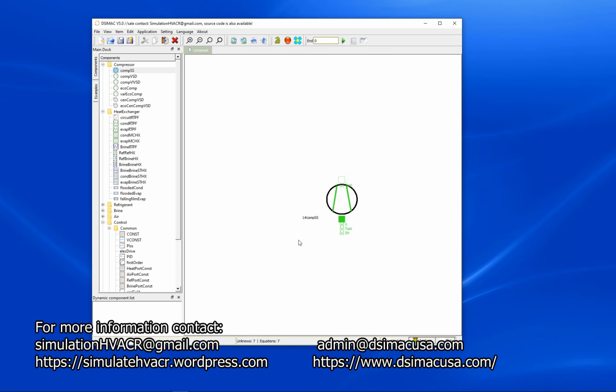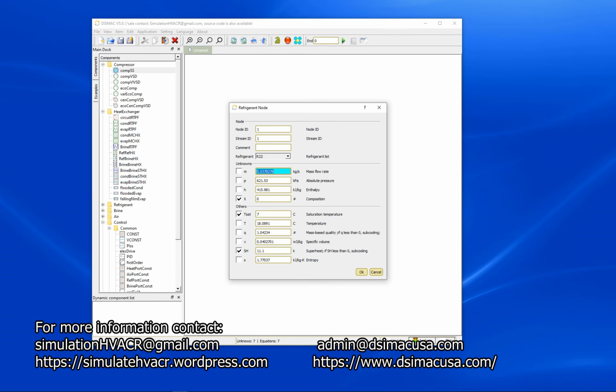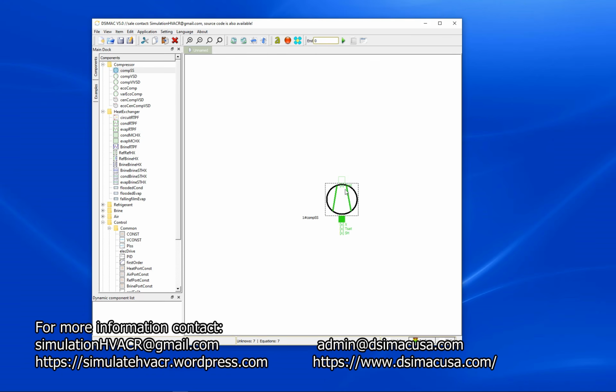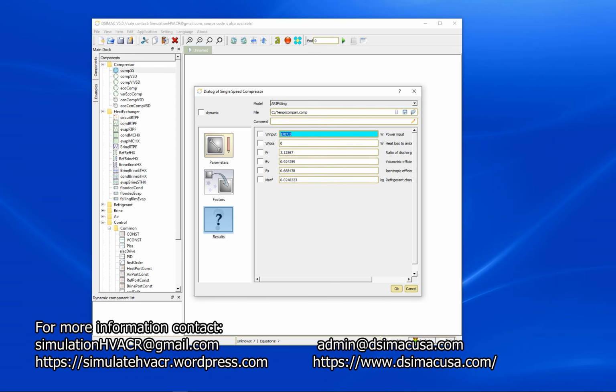Now the simulation is done. Our mass flow rate from the simulation matches our experimental data. Our simulated power also matches our experimental data.